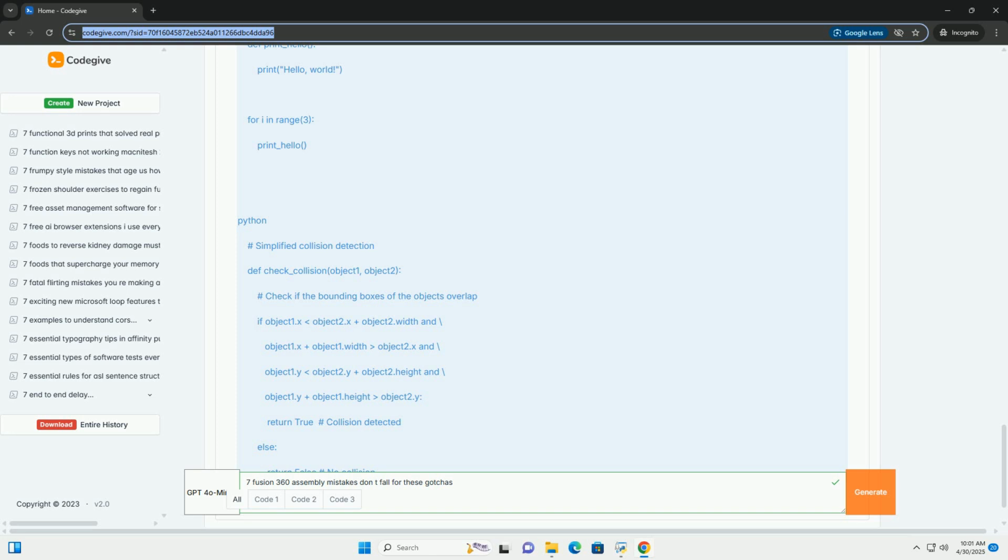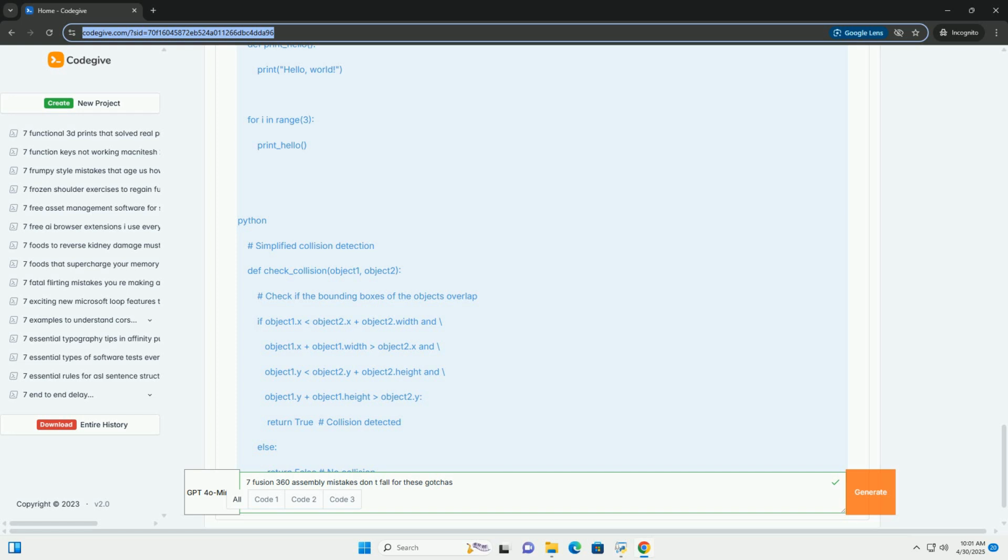Pin slot: allows translation along a slot and rotation around an axis perpendicular to the slot. Planar: allows translation along two axes and rotation around an axis perpendicular to the plane. Ball: allows rotation around all three axes.